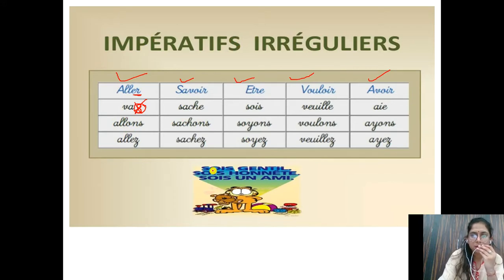Now after this, children, here are 3 sentences written with être. In être conjugation with tu is sois, with nous it's soyons, and with vous it's soyez. Then sois gentil means be kind. Sois honnête means be honest. Sois un ami means be a friend. So I have used these expressions with être so that you can understand how you can use it.